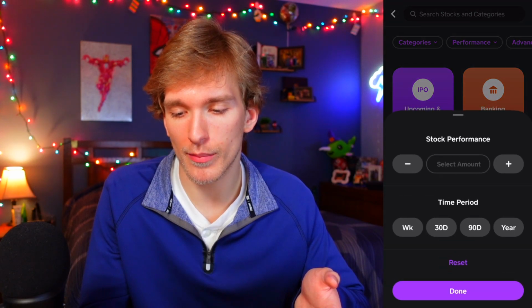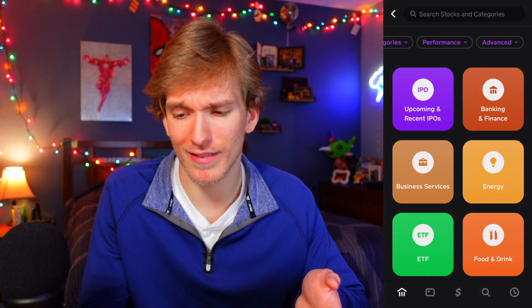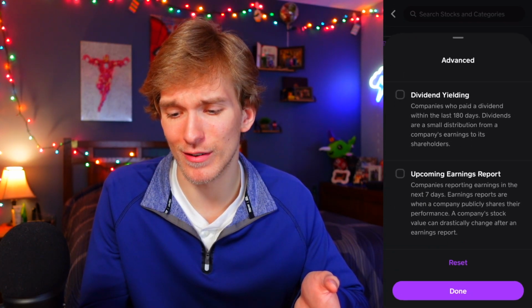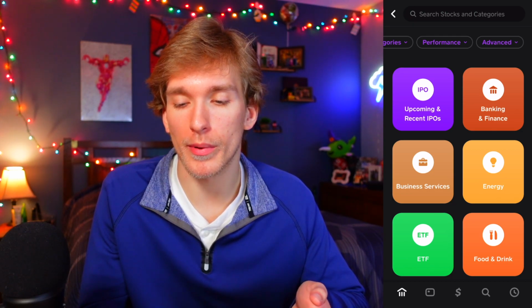Obviously, there's a lot of different categories. You can filter it at the top here to see different stock performance, for example. There's an advanced filter, dividend yielding, upcoming earnings report. I'm not really going to get into all of that stuff. Essentially, you want to pick a category.